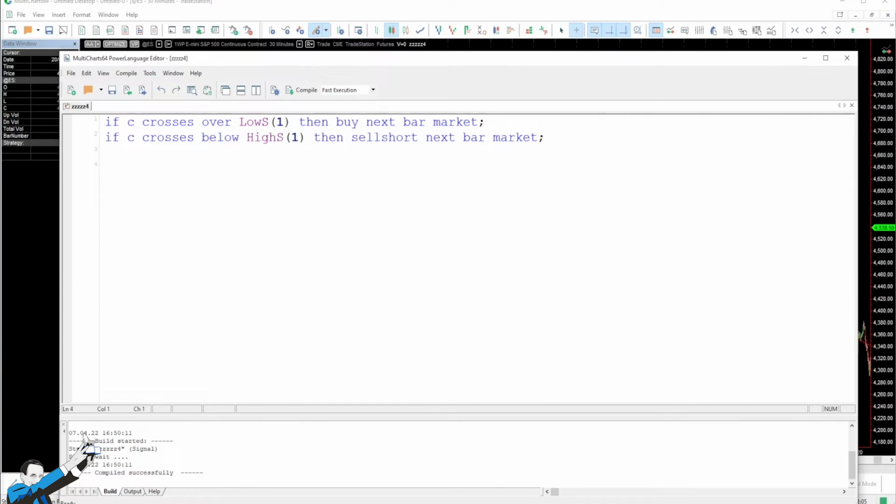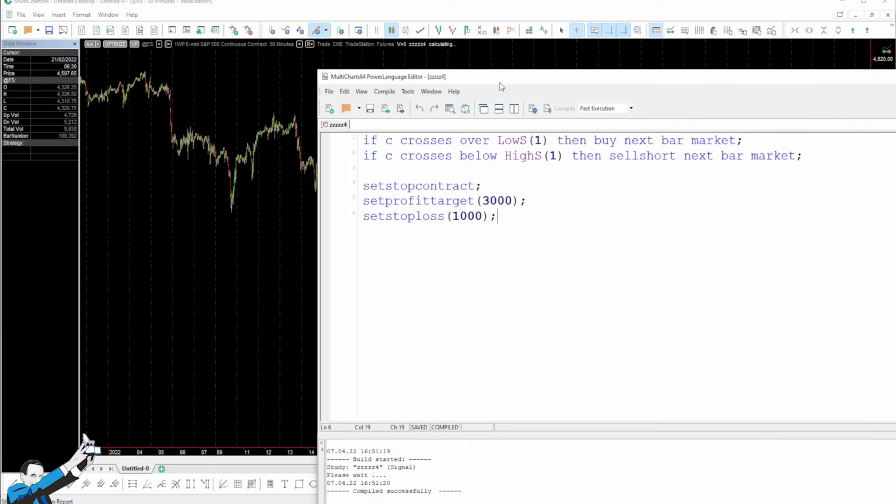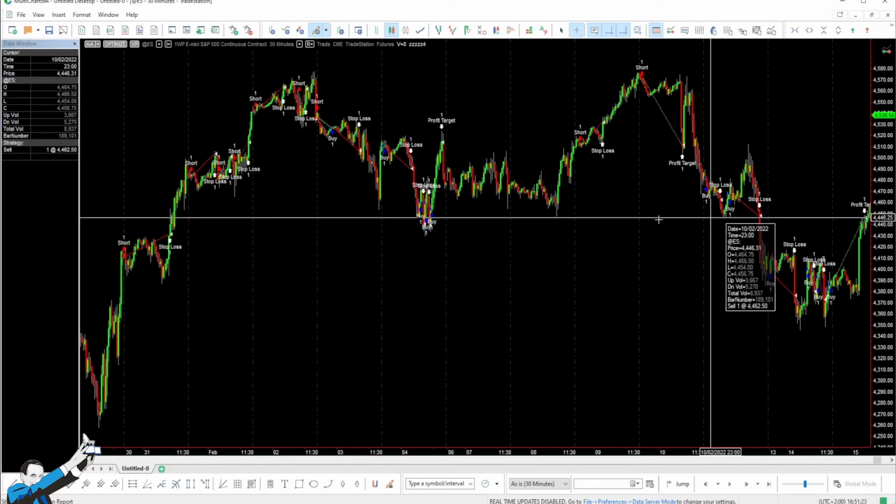Well, we could set a profit target and a stop loss, maybe $3,000 and $1,000 respectively, which are pretty reasonable values for the mini S&P 500 future. So let's compile the strategy and see what the effects are and how the trades made by the strategy change.